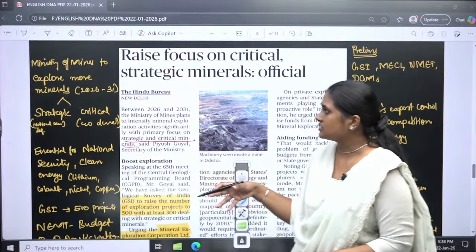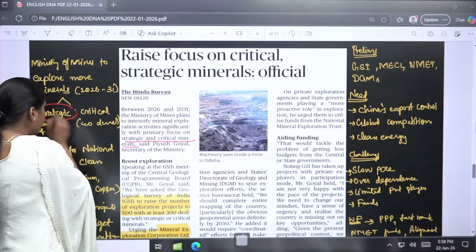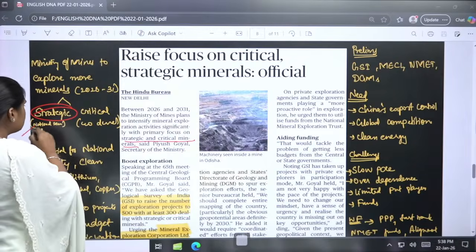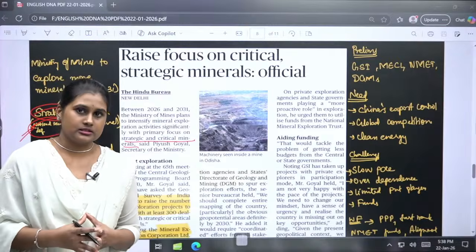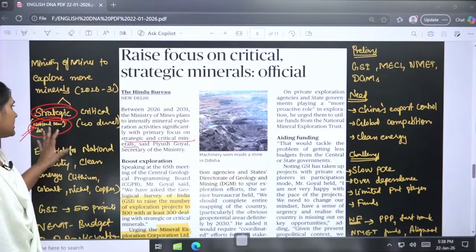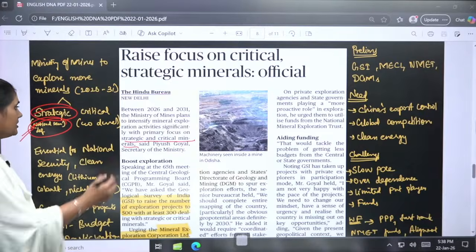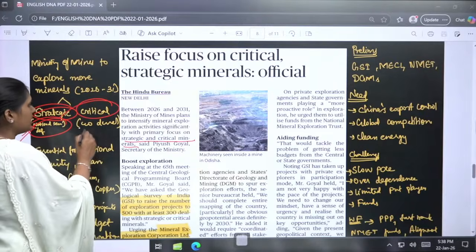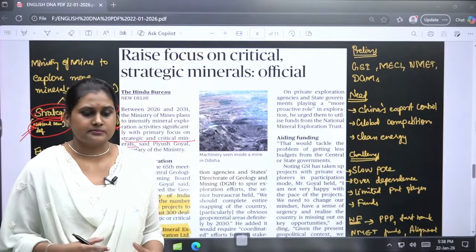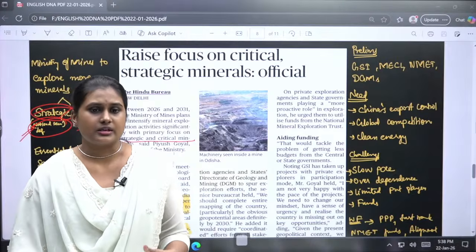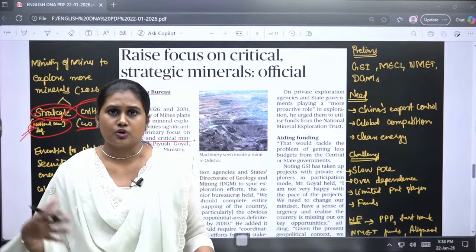First we will see what strategic and critical minerals are. Strategic minerals are the minerals that are important for our national security and for defense, like nuclear reactors, all these things. So the strategic minerals are basically used for national security, and the critical minerals are actually for our economic development, like lithium for EV vehicles, so that we can go for cleaner energy.